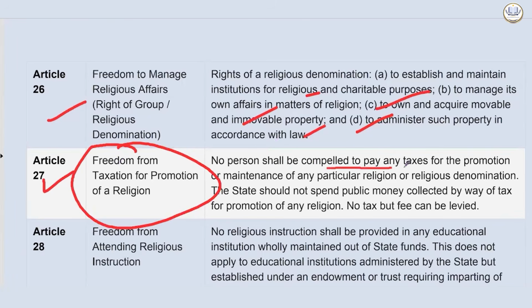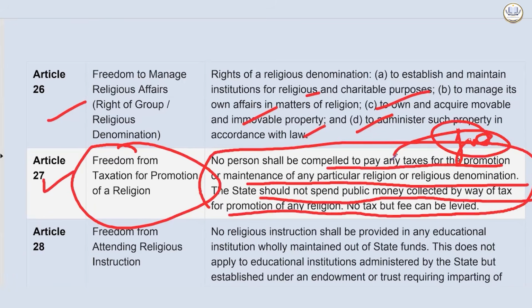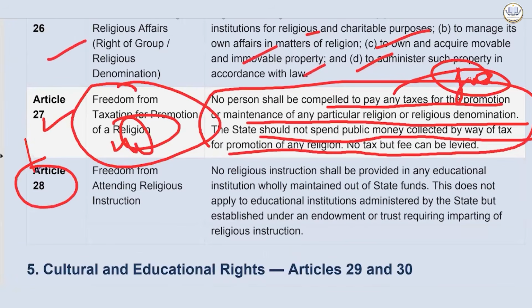So no person shall be compelled to pay any tax for the promotion or maintenance of any particular religion or religious denomination. The state should not spend public money collected by way of tax for promotion of any religion. No tax, but fee can be levied. Fee can be levied. Tax cannot be levied, fee can be levied. Yeah, these are word plays. That's why it's called as lawyer's paradise.